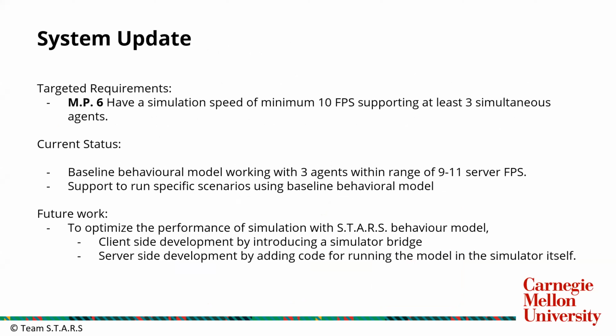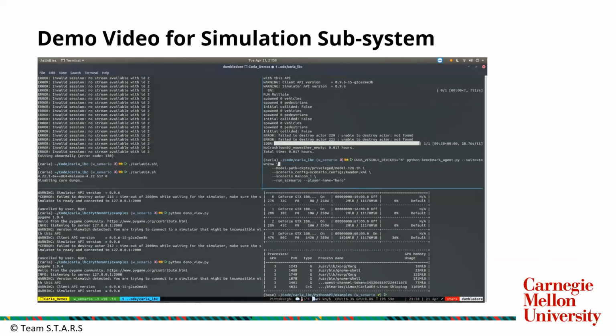The targeted requirement for this subsystem is to run a minimum of 3 simultaneous agents at 10 FPS simulation speed. Currently, we are able to achieve around 9 to 11 FPS, just satisfying our target requirement. In the future, we would like to optimize this performance by server-side or client-side development. Here is the demo.